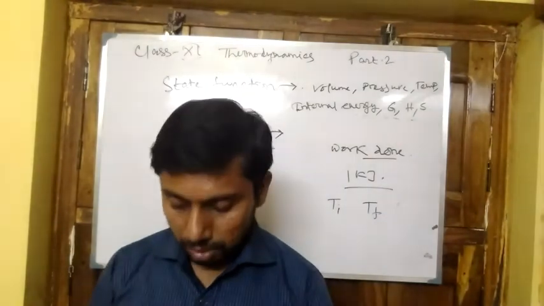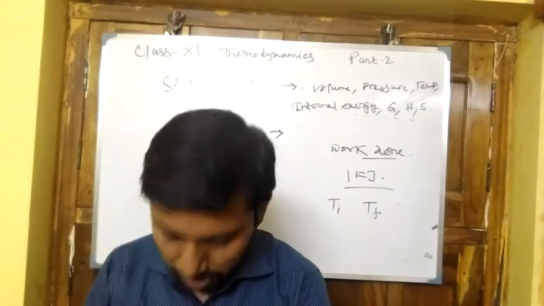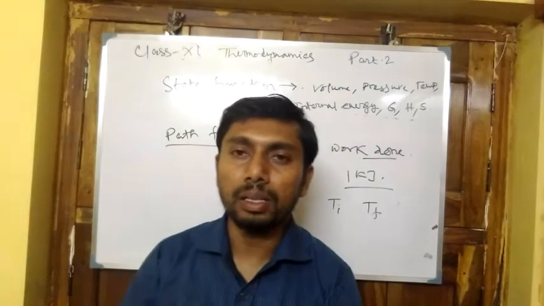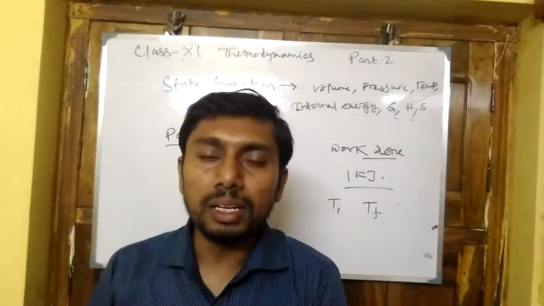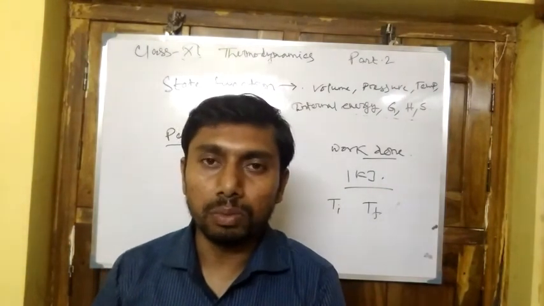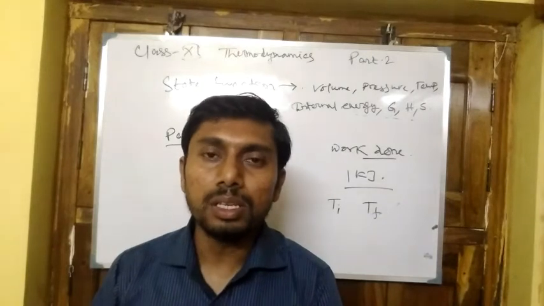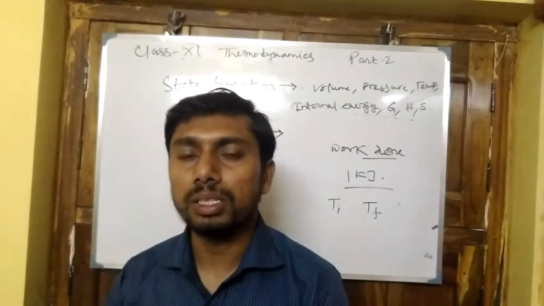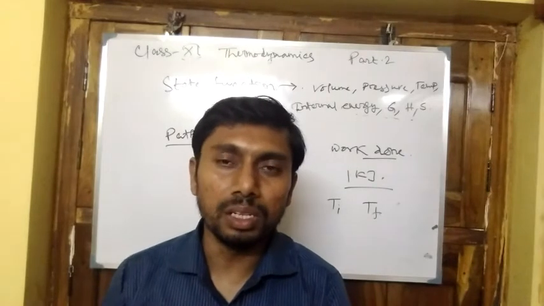Now for the third point, that multiple steps result in the same value, there is another experiment. A certain volume of water is taken, and we want to increase the temperature from 0 degrees to 50 degrees.